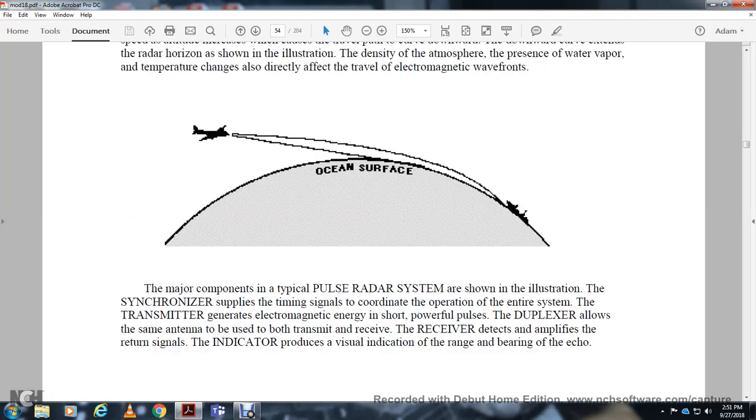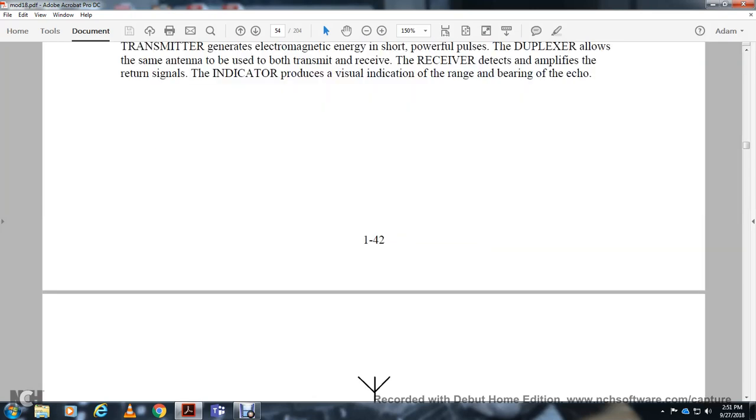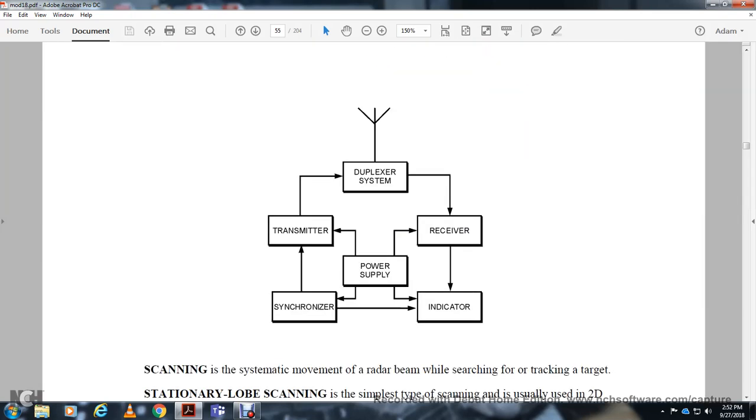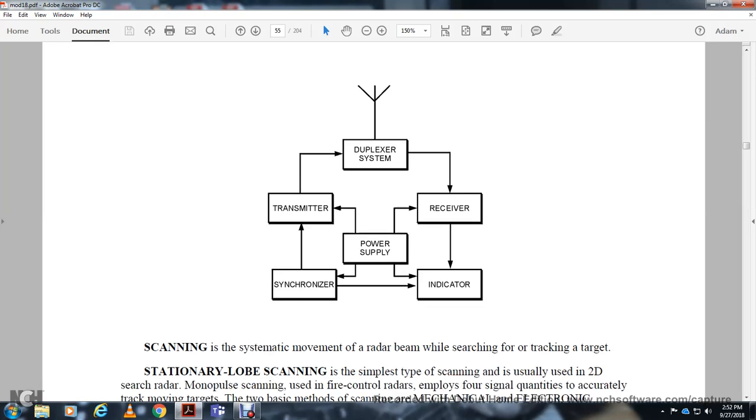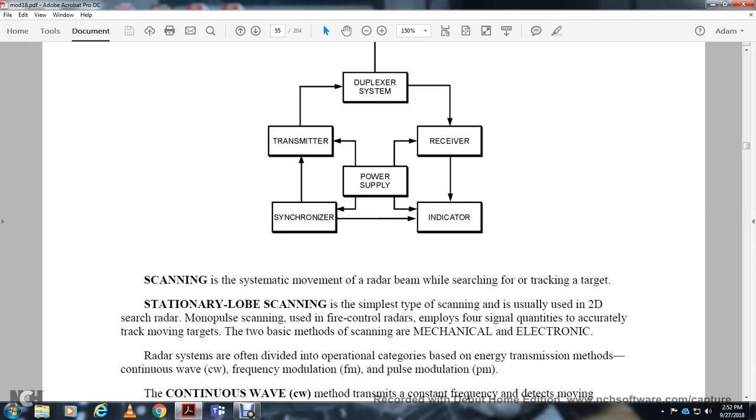The synchronizer supplies the timing signal to coordinate the entire system. The transmitter generates the electromagnetic energy, a short, powerful pulse. The duplexer allows the same antenna to both transmit and receive. The receiver detects and amplifies the return, and the indicator produces the visual indication of the range and bearing of the echo. So the system has a duplexer, transmitter, power supply, synchronizer, receiver, and indicator. Scanning is the automatic, systematic movement of the radar beam while searching for or tracking a target.